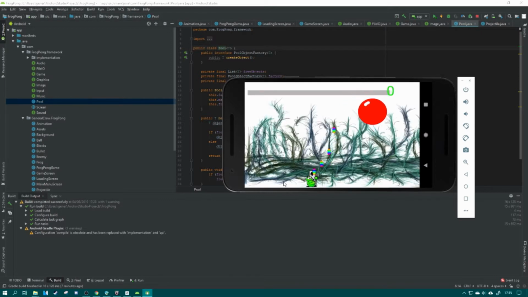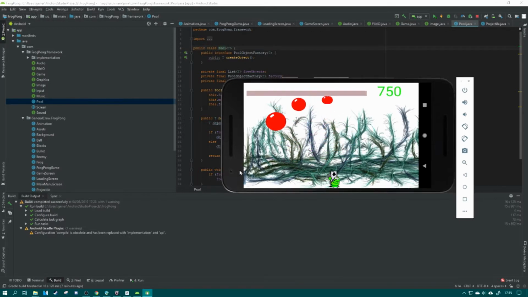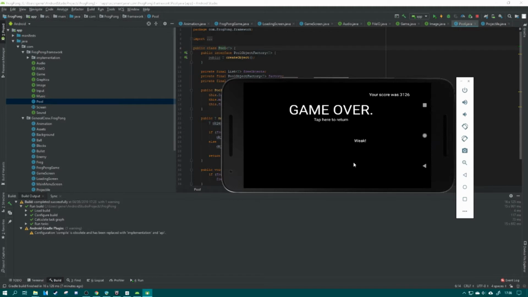It doesn't run too well on the emulator, but I've got to say, this emulation is way faster than the emulation used to be. That's something. That's pretty amazing. There, can you see this? I have no idea what's going on there. That's how it's supposed to work. So you shoot all the balls, and then when all the balls have gone, yeah, well, game over. I ran out of time. But the idea of the game is supposed to be hard, and it slowly gets faster and faster and faster, so it gets harder and harder.